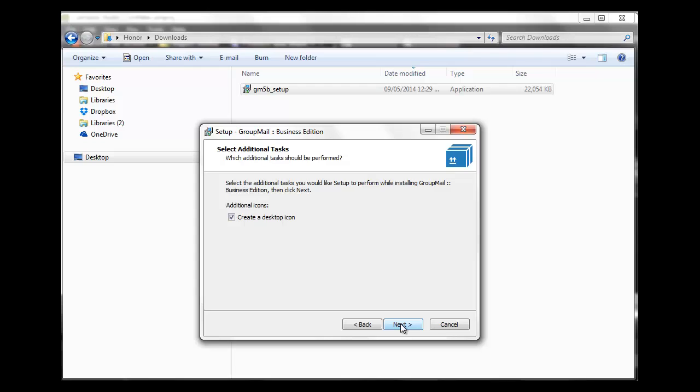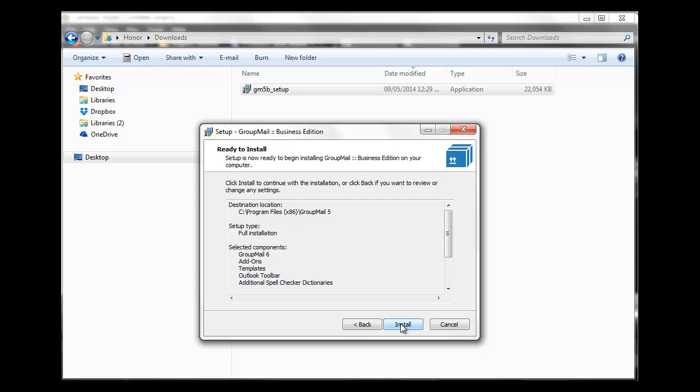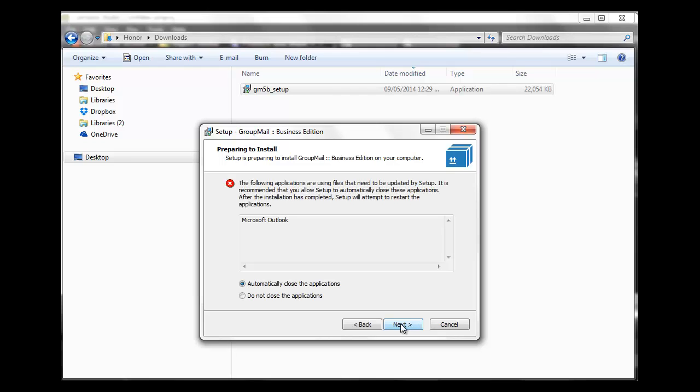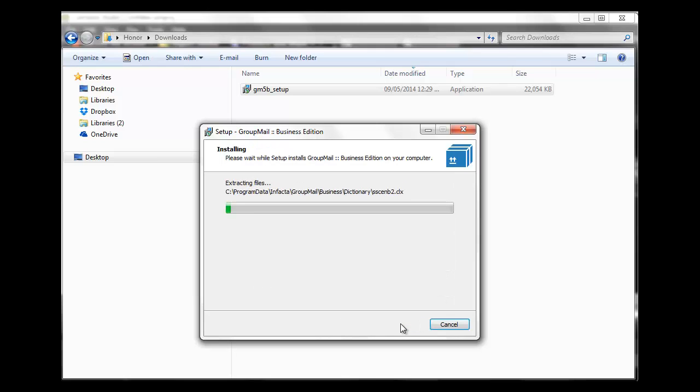If you wish to create a desktop icon, you can do so, and then click on Next. Finally then, click on the Install button, and this will start the GroupMail installation process. It will automatically close any programs that it needs to close, and it will proceed with the installation. If you already have GroupMail data, it will not overwrite it.